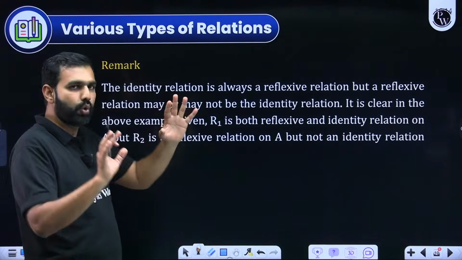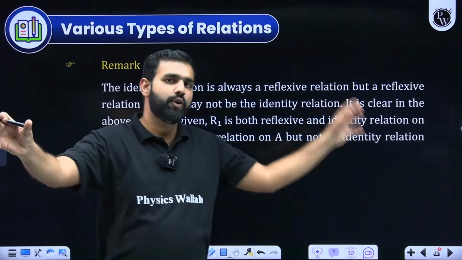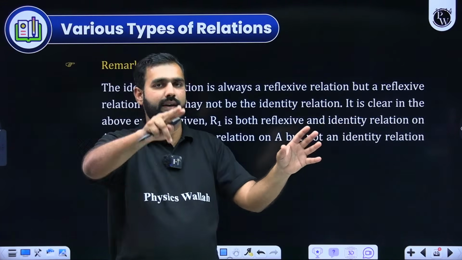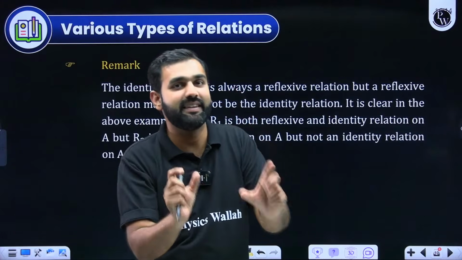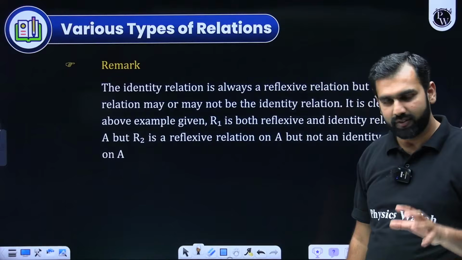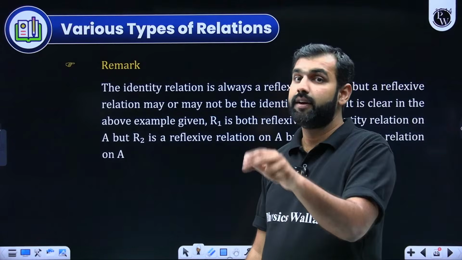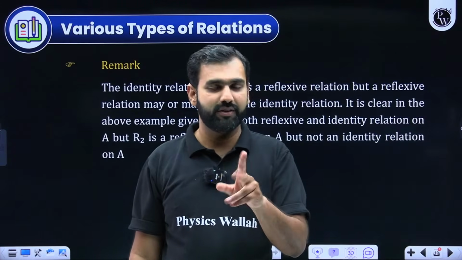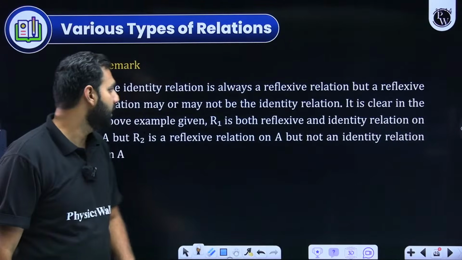Identity means the domain elements are mapped only with themselves: 1, 1, 2, 2, 3, 3. If only these 3 pairs exist in that relation, it will be an identity. So an identity relation is always reflexive, but a reflexive relation need not be an identity.